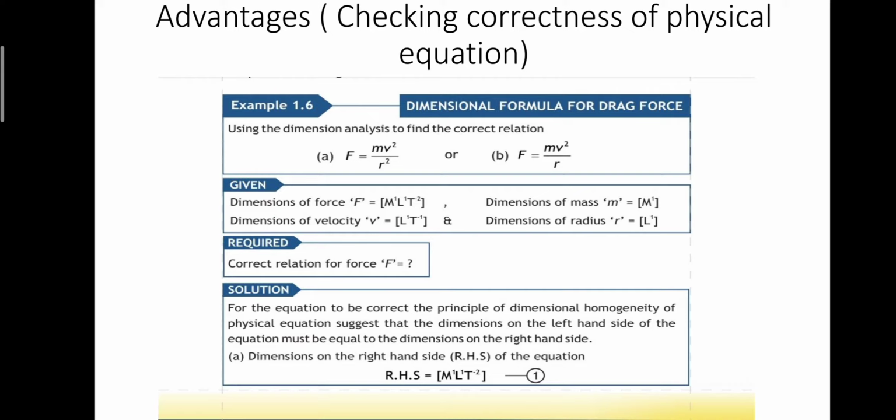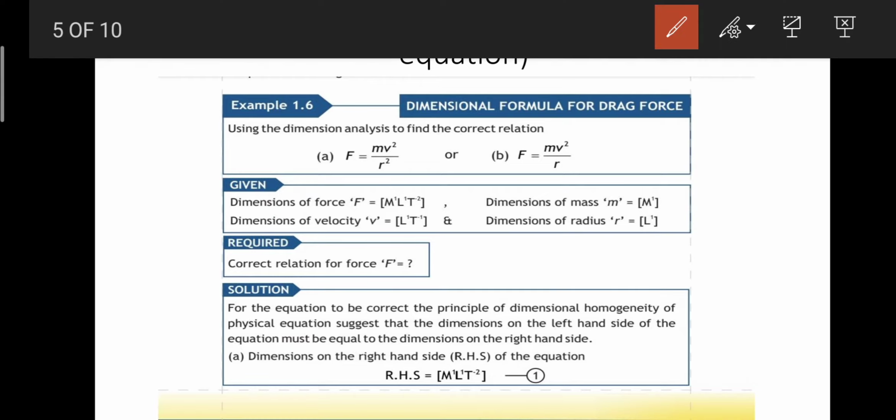So in this example, you can see that we have example 1.6, and they are asking which of these formulas is correct, right? Is it F equals mv square over r square, or F equals mv square over r? I think we already know that this is the formula for centripetal force.